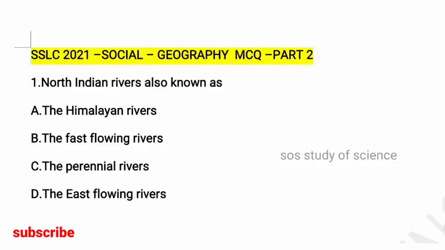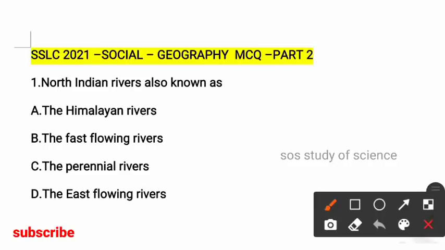So the first question is, North Indian rivers are also known as? Options are Himalayan rivers, the fast flowing rivers, the perennial rivers, the east flowing rivers. So here the right answer is option A, the Himalayan rivers. The North Indian rivers are also known as the Himalayan rivers.